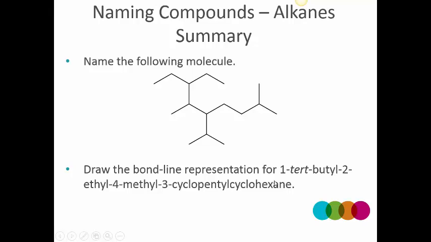Propane becomes cyclopropane, butane becomes cyclobutane once they're cyclized, and this molecule incorporates a cyclohexane molecule. So the name of this molecule is 1-tert-butyl-2-ethyl-4-methyl-3-cyclopentylcyclohexane. Cyclopentyl is one word, and it's a side chain. So draw cyclohexane, number it, and then place the different groups.